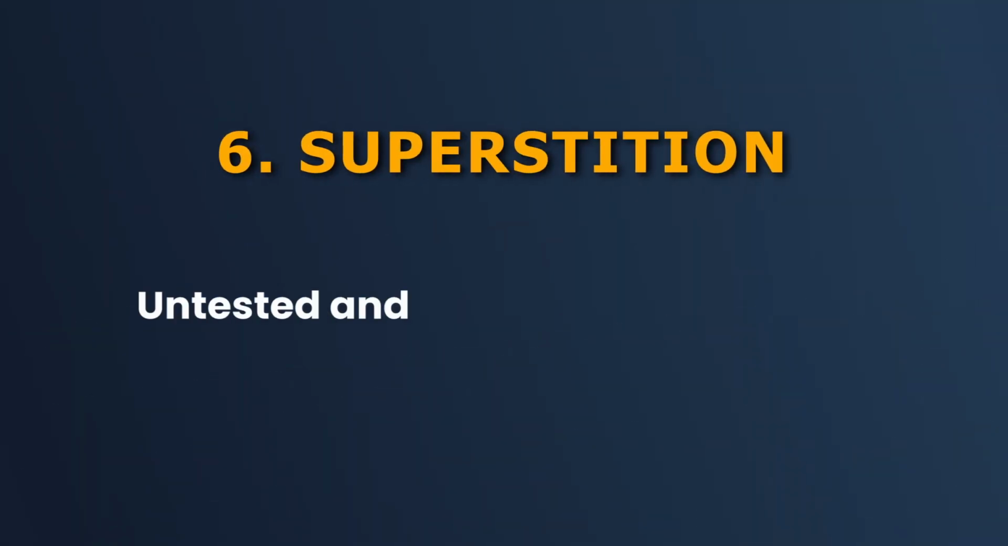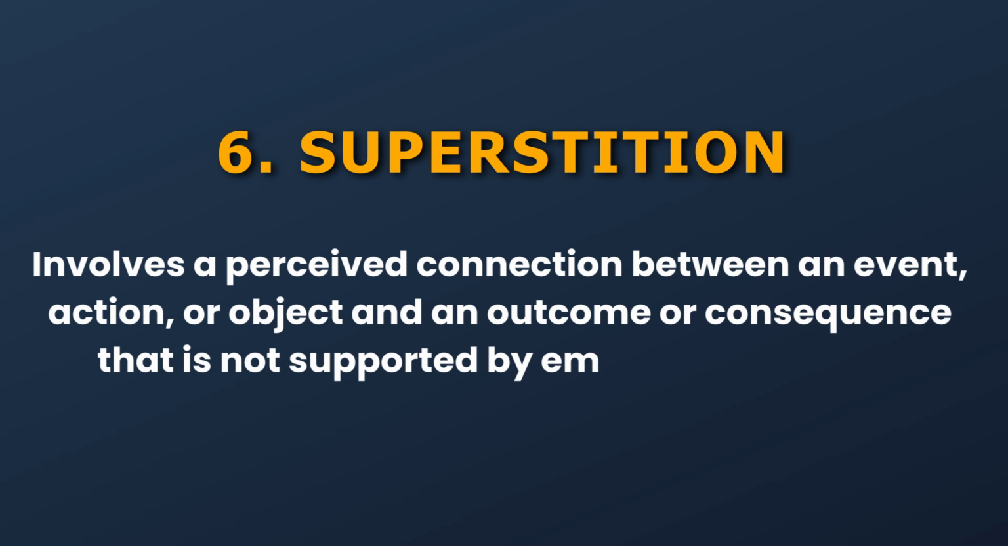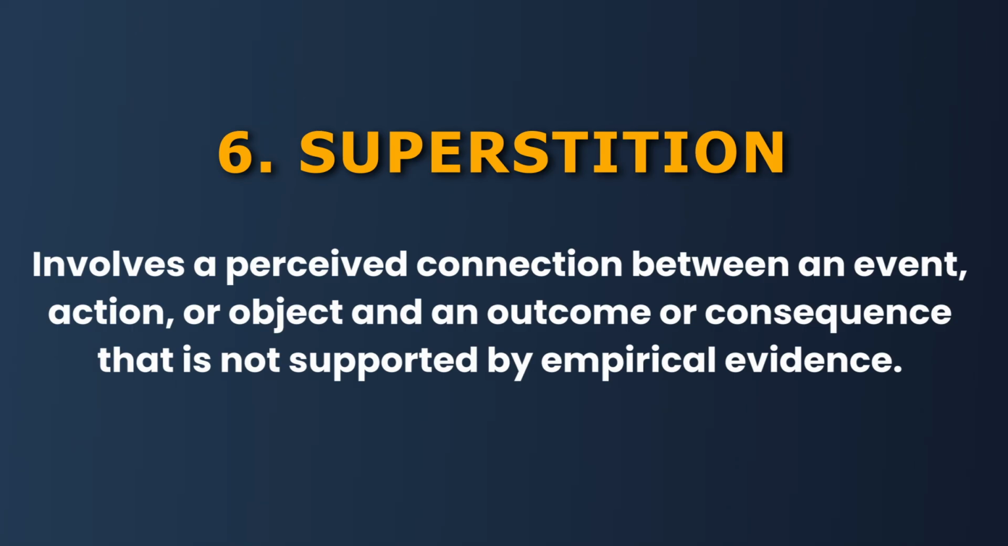Superstition is a hypothesis which has not been tested, which has not been proven to be correct. But still it involves a perceived connection between events. If this happens, that will happen. And there is no empirical evidence. There is no scientific study for that. For example, it is a superstition that if a black cat passes, you will fail or it will cause you failure. You will fail in the task. It is bad luck. No study have I seen where it has been proven that people get less success if a black cat passes through.